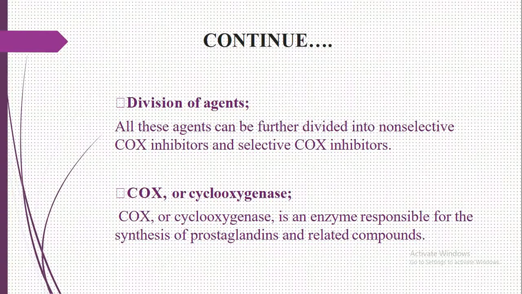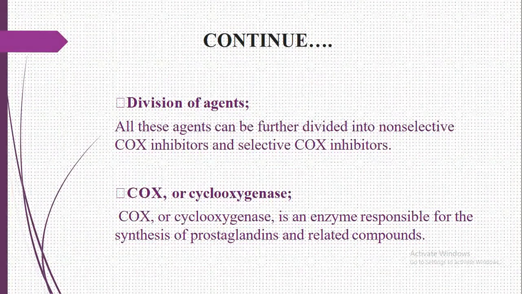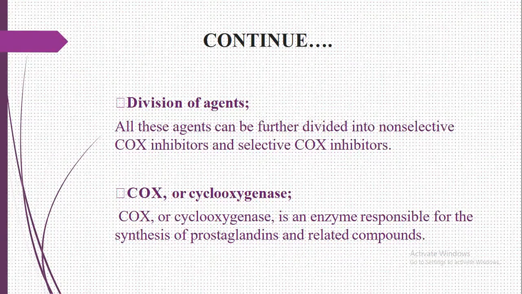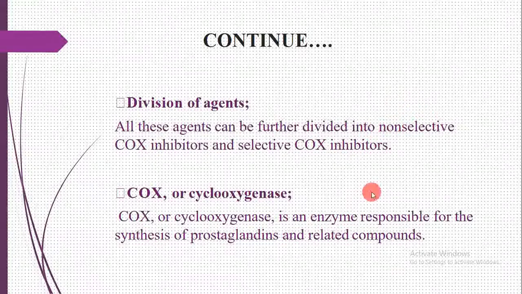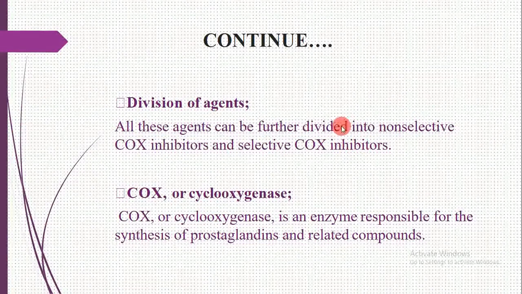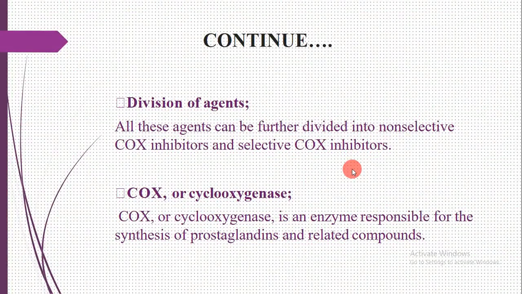Further, we can divide these agents into two groups. The first one is called non-selective COX inhibitors and the second one is selective COX inhibitors. Now what is COX, or cyclooxygenase? As the name indicates, COX or cyclooxygenase is an enzyme responsible for the production or synthesis of prostaglandins and related compounds.